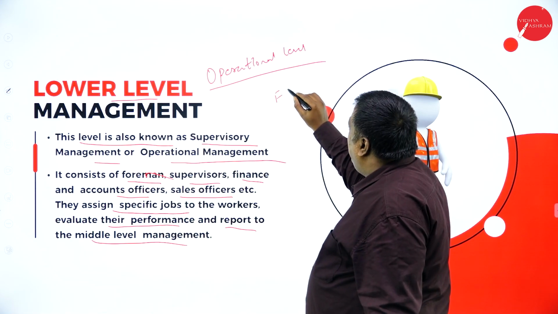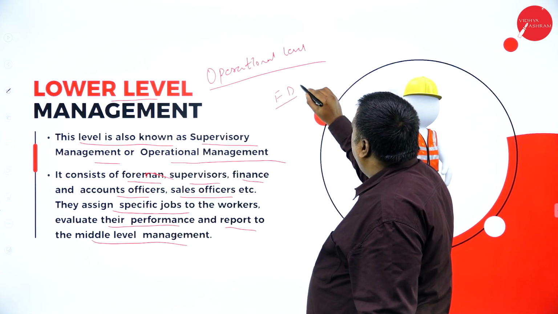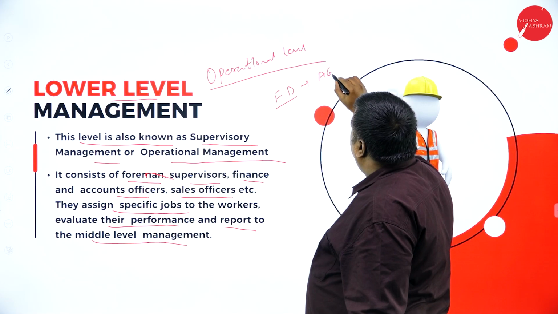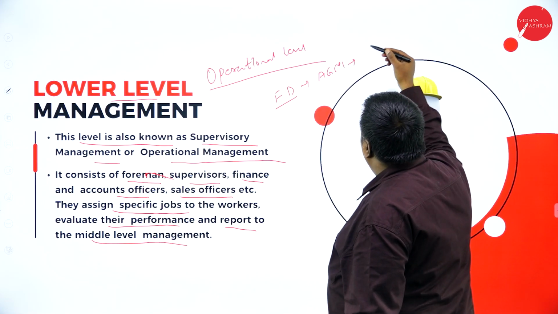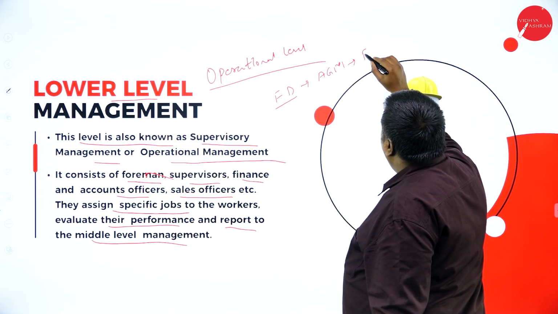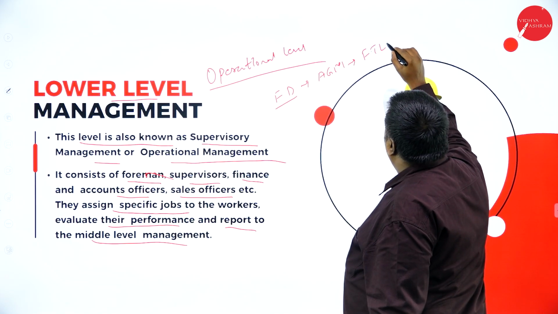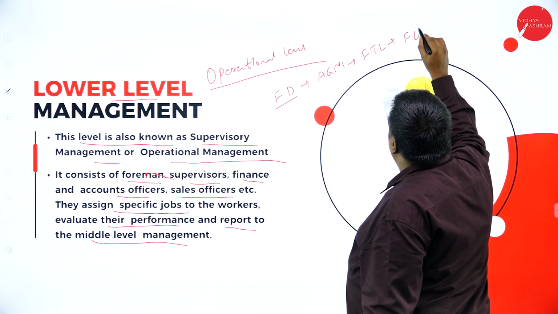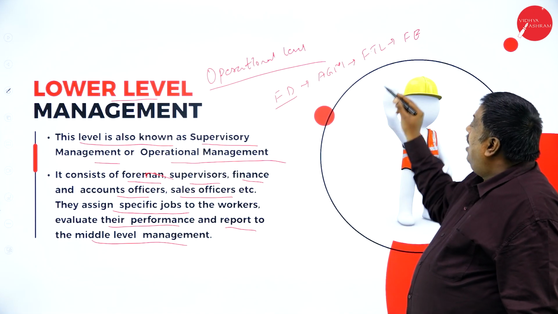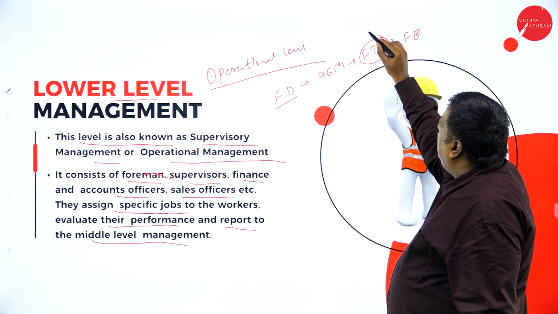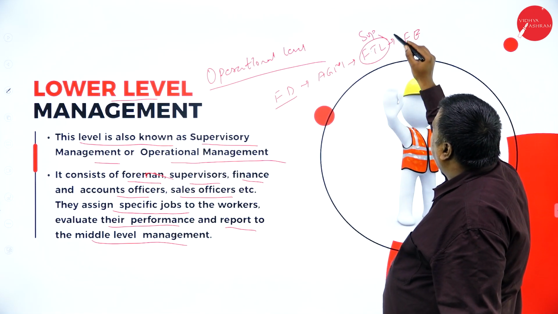Here, the finance department's assistant general manager will receive the information from the finance team leader about financial executives. Say, the finance team leader is the supervisor here or finance officer.